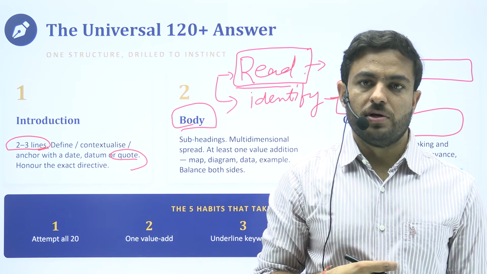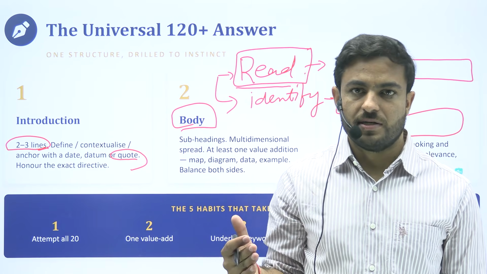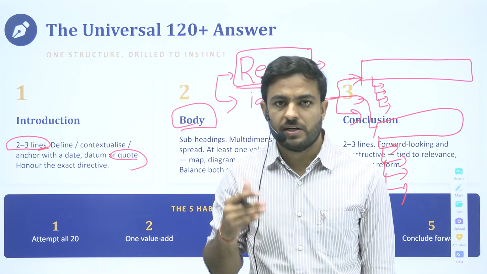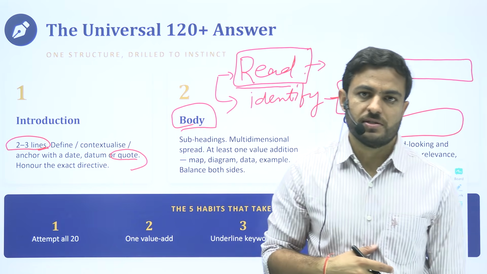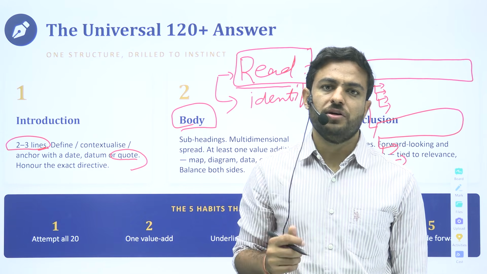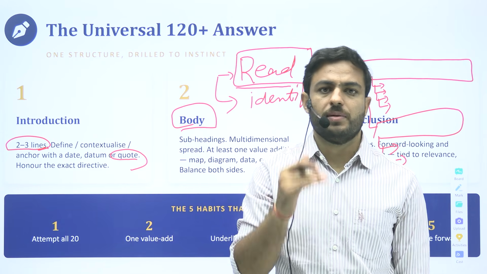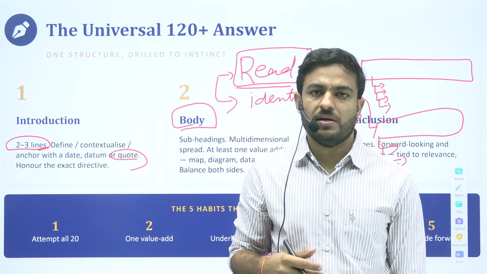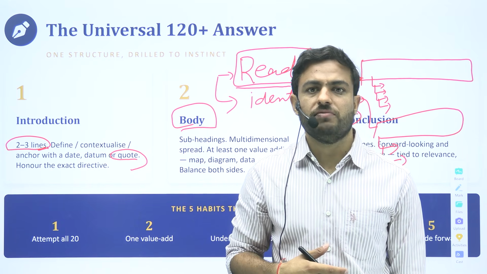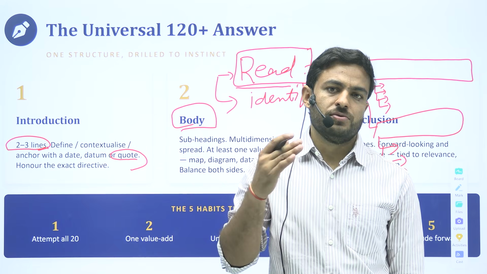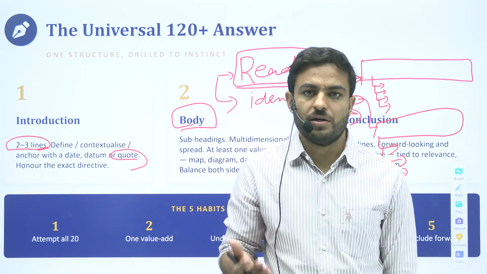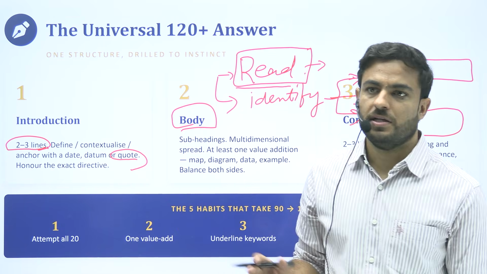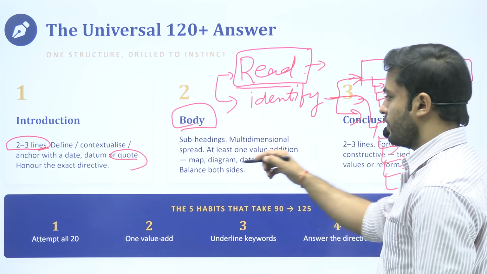Keep in mind for the main body that you do not overstretch it. Give an equal amount of space to the different dimensions that you are supposed to discuss, and within every dimension, try to make pointers. Try to write in point format so that it becomes very clear to the examiner, and they are able to evaluate it very effectively. If you are reducing the effort of the examiner in reading your test copies, they would make it easy for you to get good marks in that sense. Got it?